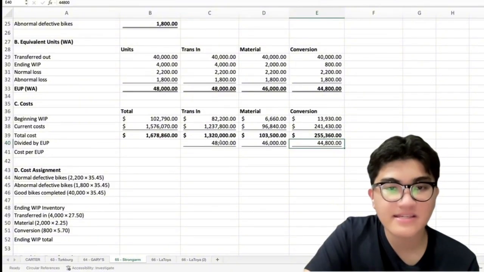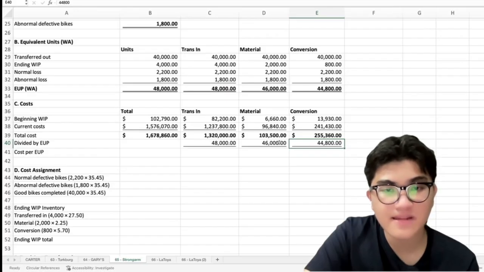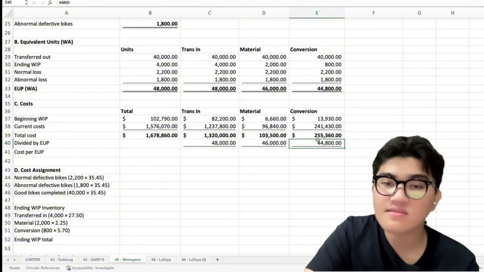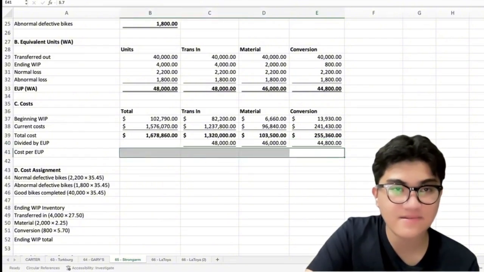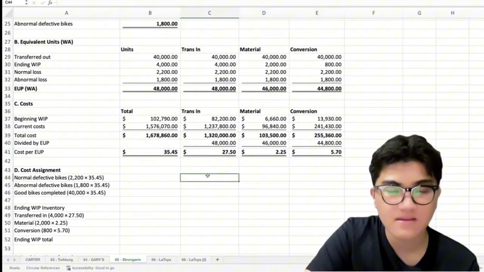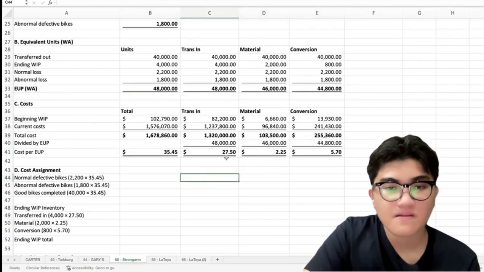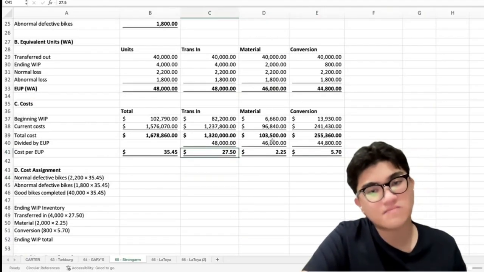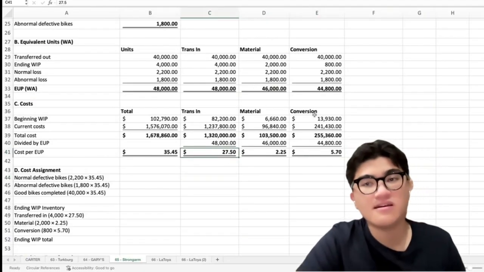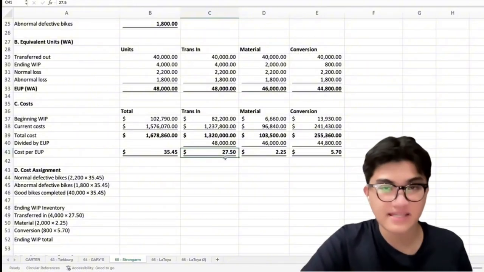So 1,320,000 divided by 48,000, 103,500 divided by 46,000, and 255,360 divided by 44,800, which equates to, yan. So, ang ating total cost per EUP is $35.45. Okay, so it's transferred in 27.50, materials $2.25, and conversion $5.70.